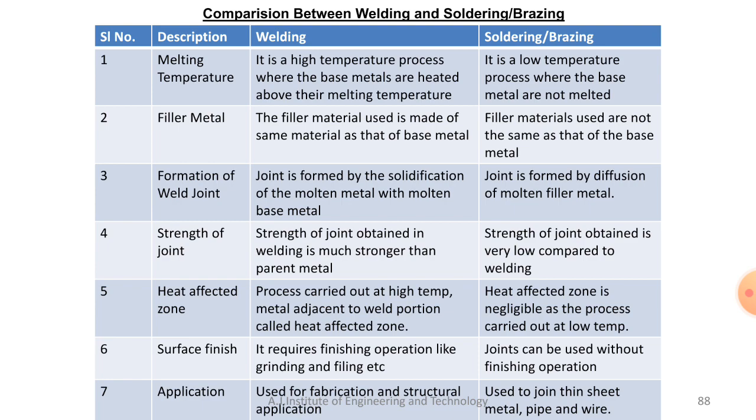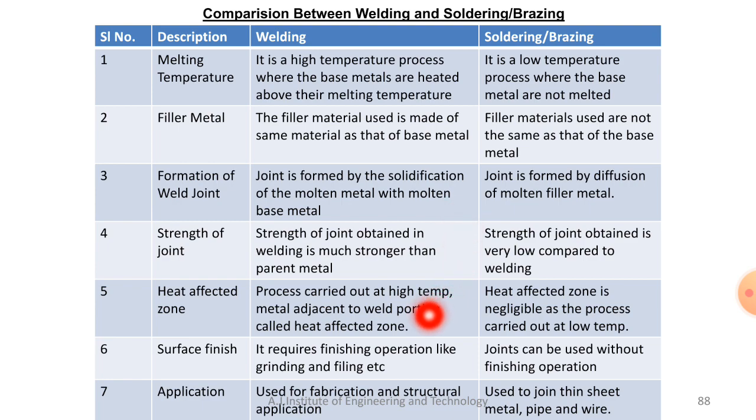If the temperature is less than 450 degrees Celsius, then we can go for soldering. But in case of welding, temperature is usually more than 1500 degrees Celsius. So those are the different applications for welding, soldering and brazing.